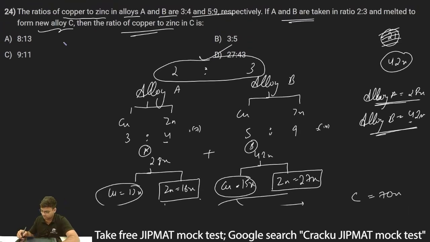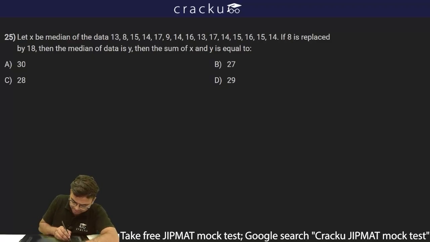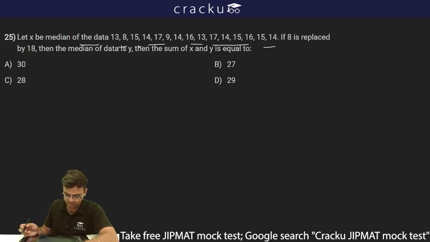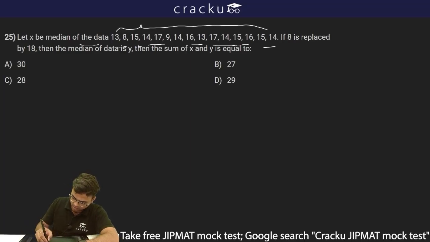Option D, 27:43, is the correct answer. The next question is saying, let x be the median of the data 13, 8, 15, 14, 17, 9, 14, 16, 13, 17, 14, 15, 16, 15 and 14. So for the median of the data, we basically have to arrange all of these numbers in ascending order. Then we find the median. So x will be the median.